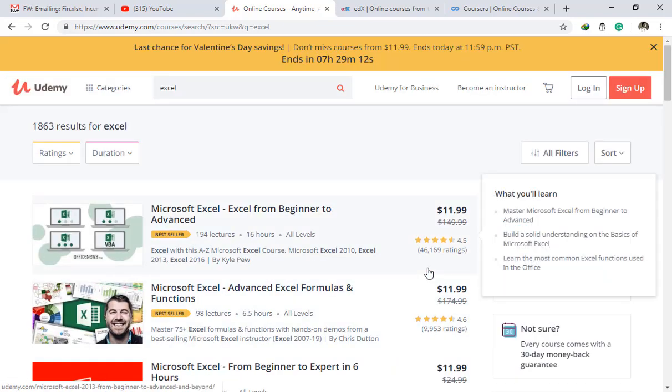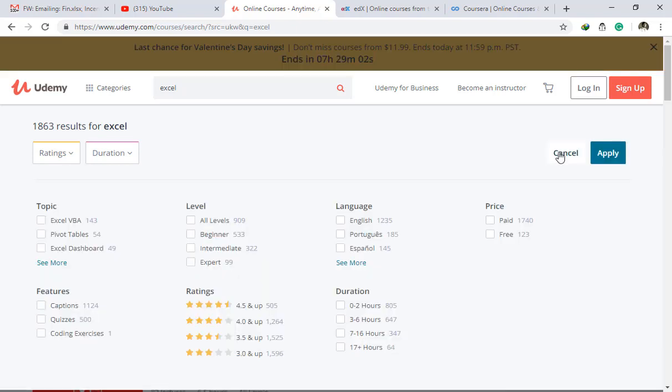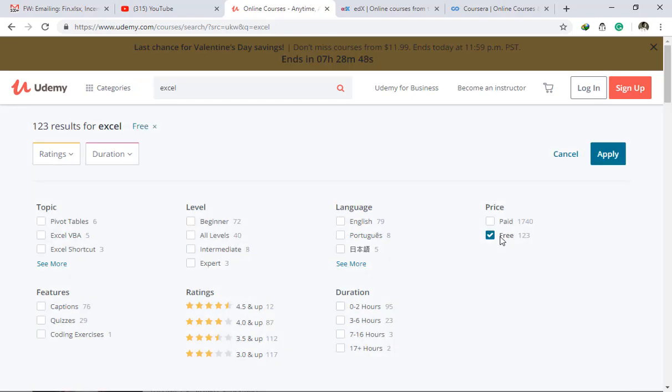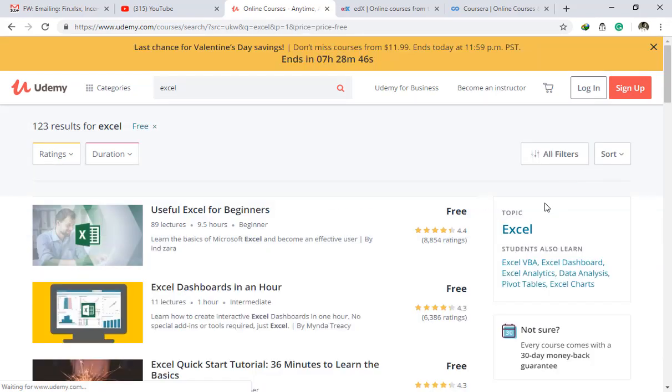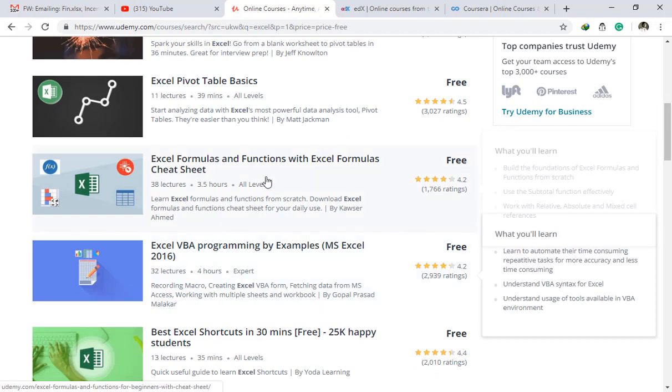So first of all, if you want to go for the free courses, what you can do is, as you can see on my screen, there is a button called all filters. Click on that, and here you can see that in the criteria of price there are 2 fields. The first one is paid and the other one is free. So click on free, check mark this checkbox and click on apply. When you click on apply, all the free courses related to Microsoft Excel will be on your screen,